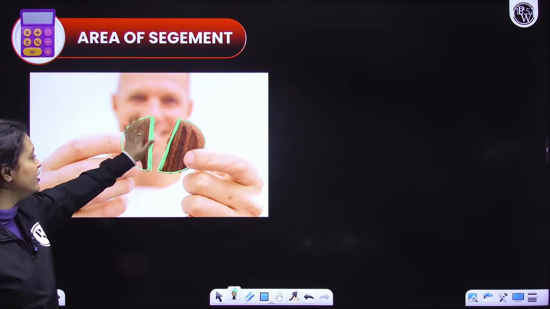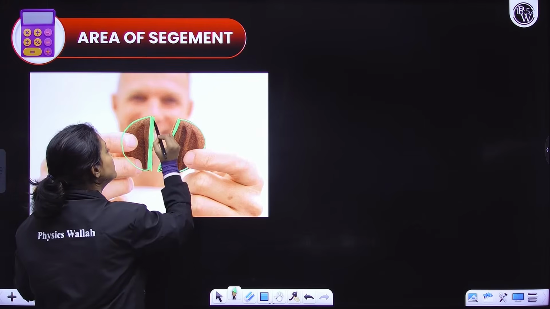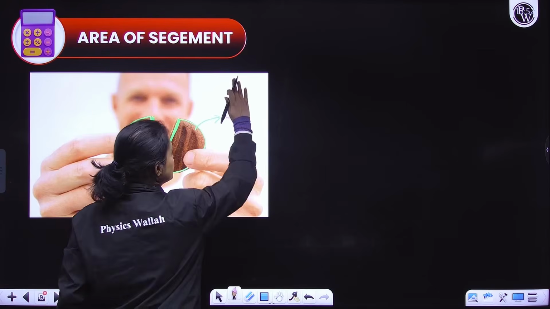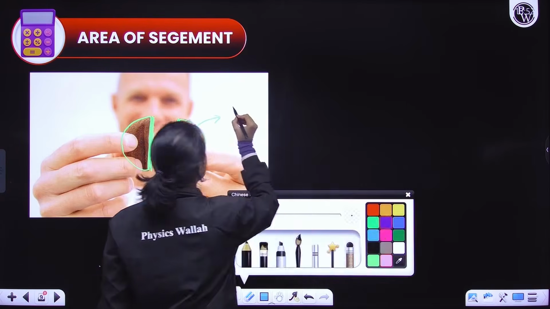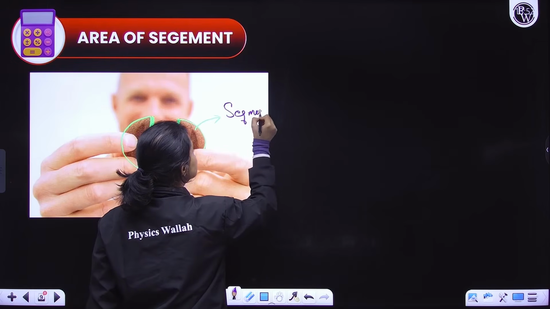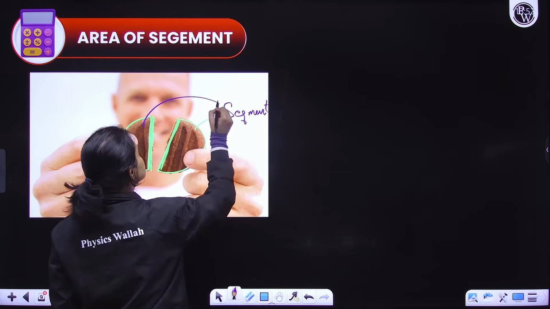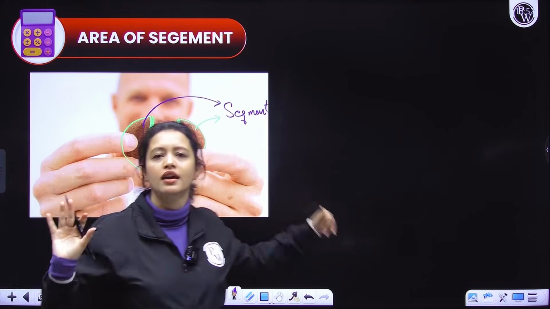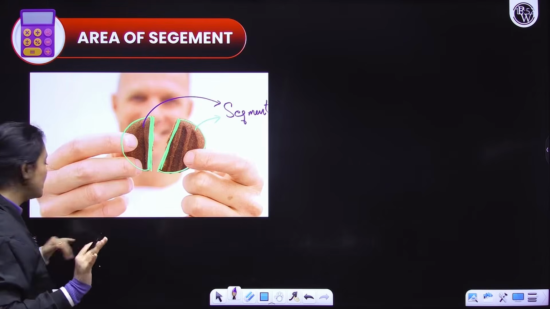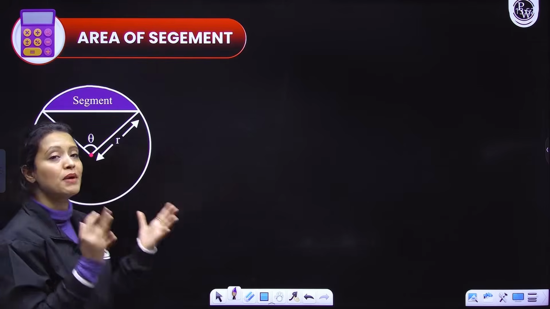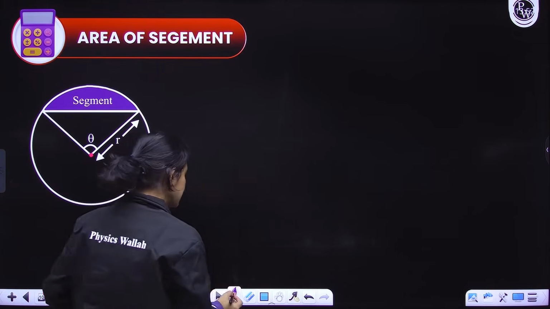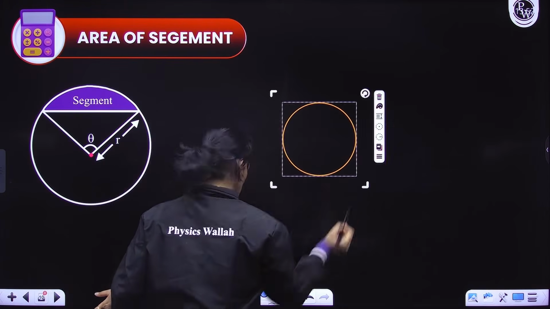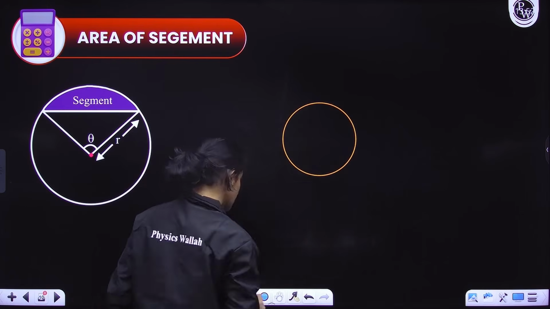So here when we broke a cookie, guys, each of these becomes a what? It becomes a segment of the circle. Again, this is a segment of a circle. So how will you visualize a segment? Breaking a cookie like this. Now mathematically, if you want to think about a segment, a segment of a circle is basically the region enclosed by the chord of a circle.